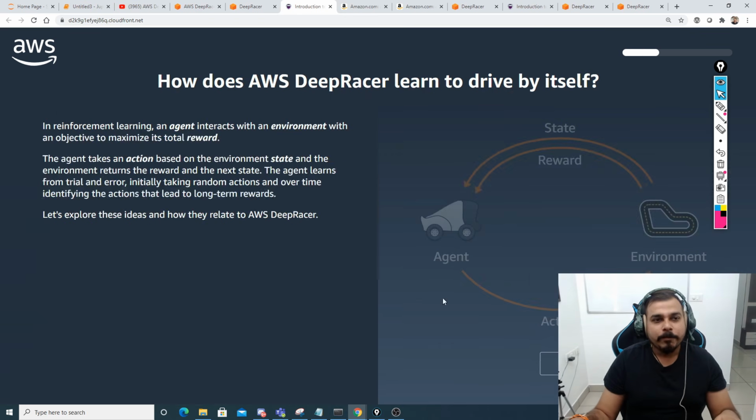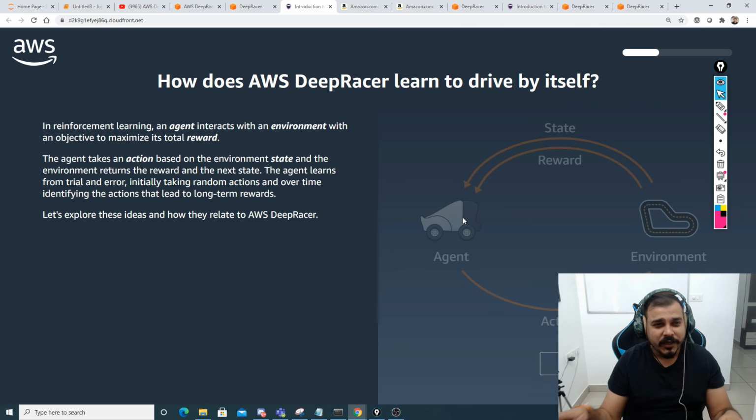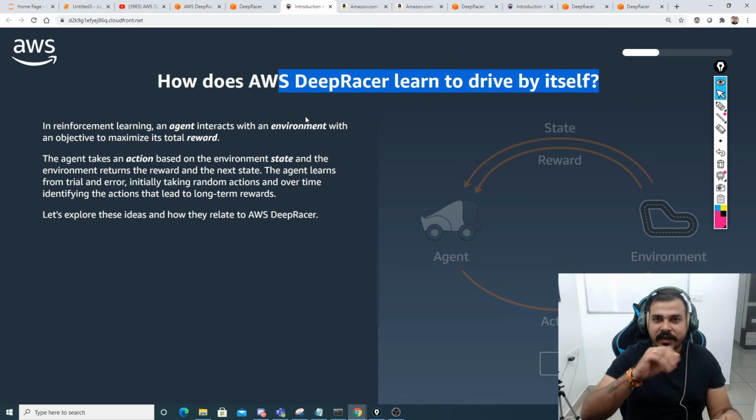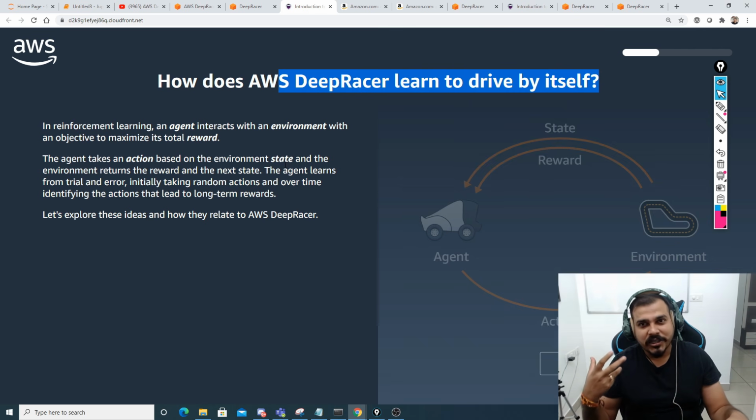Now, again guys, all thanks to AWS, they've created this amazing interactive diagram to help you understand how AWS DeepRacer learns to drive by itself. With AWS DeepRacer, you can train a car to drive on some kind of roads. Here they have given you different track options. You can select a particular track, train your model, and drive on that specific car also. But again, that is not important right now. That is just to give you a visual representation of how to do things.